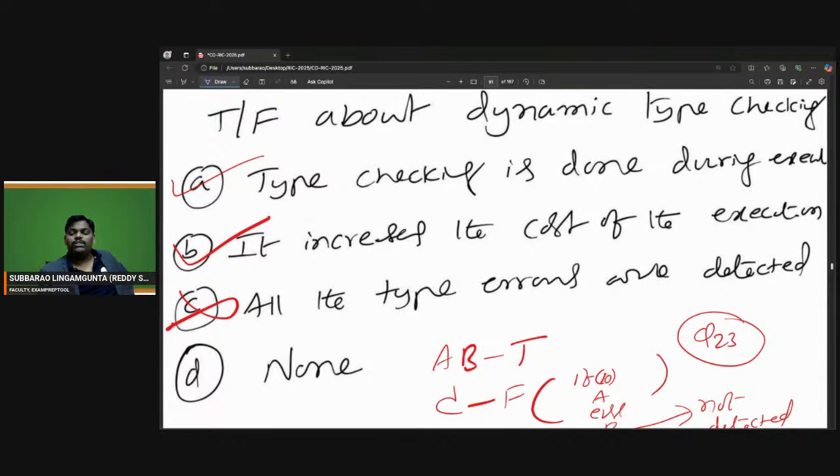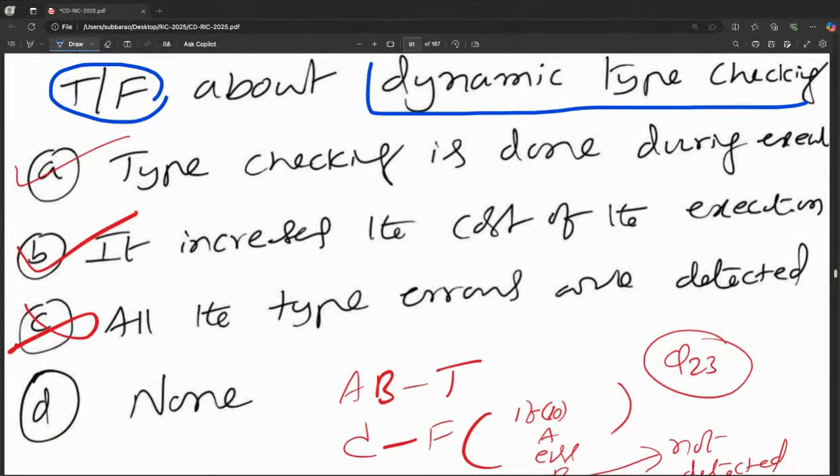Check whether the following statements are true or false about dynamic type checking. So we have to verify true or false. See option A: type checking is done during execution. That is the meaning of dynamic type checking. Type checking is done during runtime. That is called dynamic type checking.